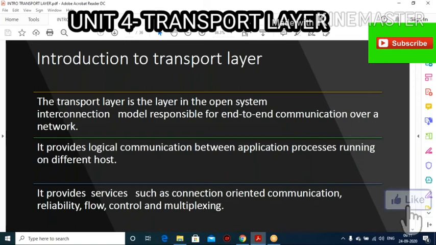So it means it receives the data from the application layer. Application layer is the topmost layer. So that is nothing but your user interface, isn't it? Suppose if you want to send a mail, you just open your laptop or PC. First thing is you launch your browser, either Microsoft Edge or Chrome or Opera or any web browser, and type your address.